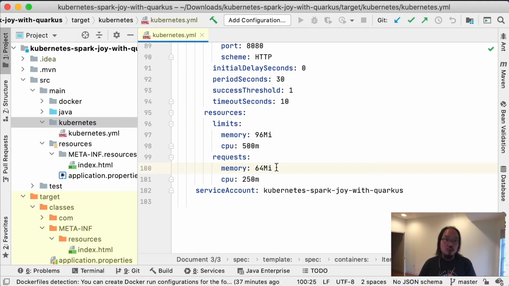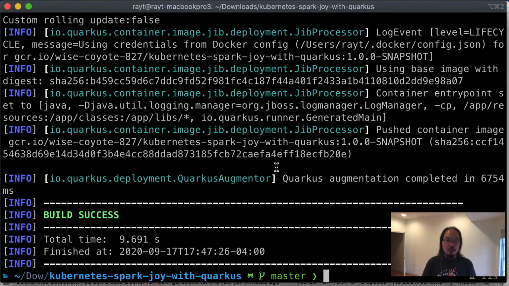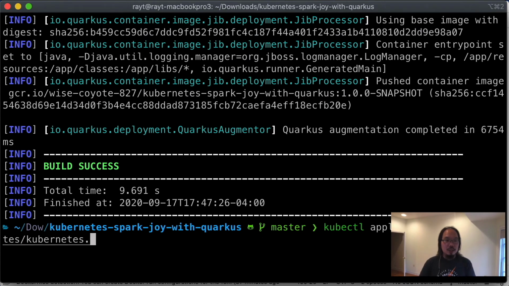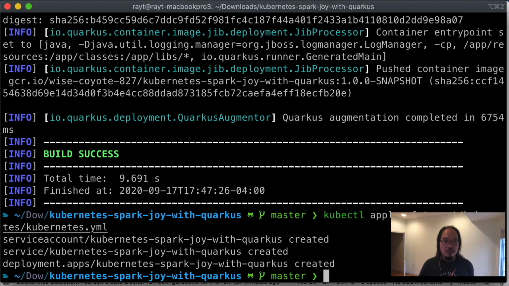So let's go ahead and try to deploy it. I'm going to go back to my console and try to deploy this file. So I'm going to say kubectl apply -f. From the target in Kubernetes, I have the, oh, there we go. In Kubernetes, I have the Kubernetes YAML file. Now remember, there are two files here. You just need one of them, either the JSON or the YAML. I like YAML for now, so there we go.